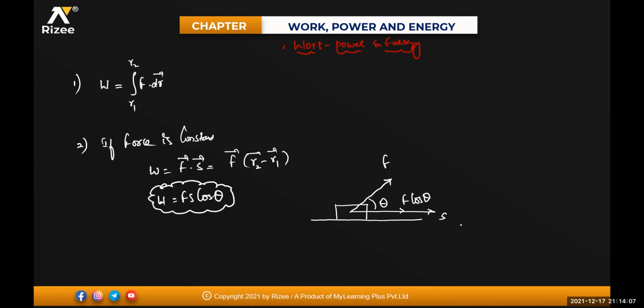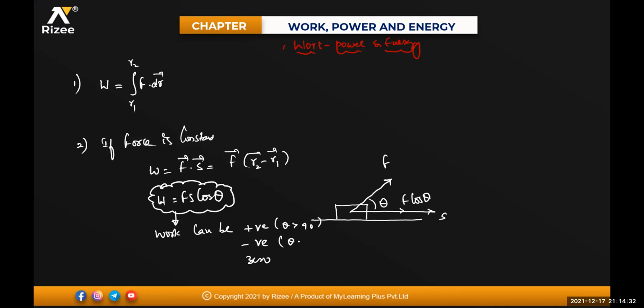Clear for everyone? As it is a dot product, beta, theta can be positive, negative, or zero, isn't it? So I can say that work can be either positive, either negative, or it can also be zero. If it is positive, theta must be lesser than 90 degrees.